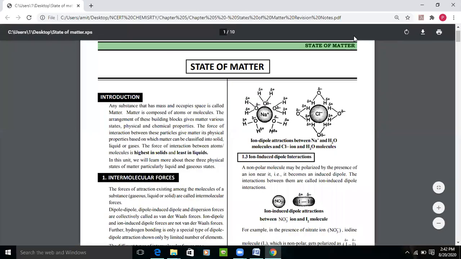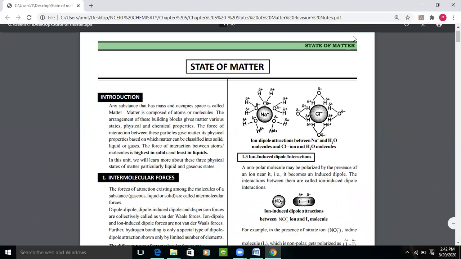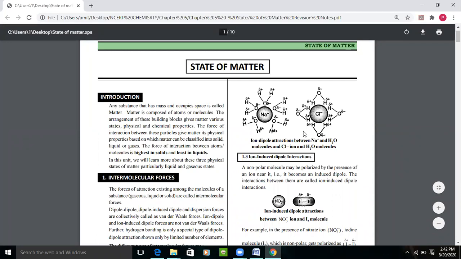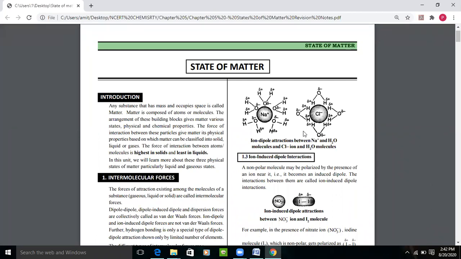You can take some other examples also. For example, if I dissolve HCl in water, hydrogen and this chlorine. What will happen when we dilute it? Hydrogen positive ion and OH negative ion will form.